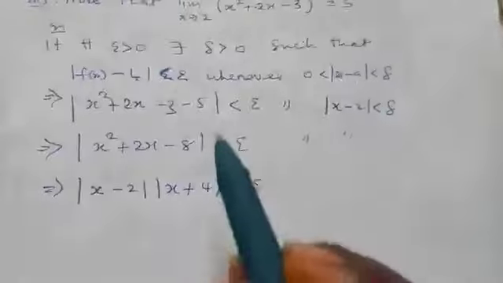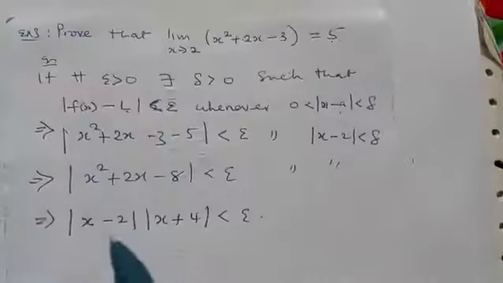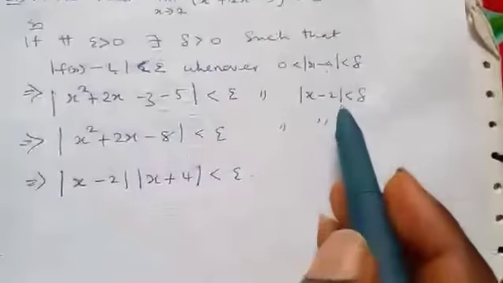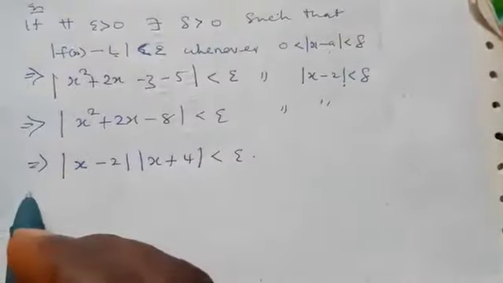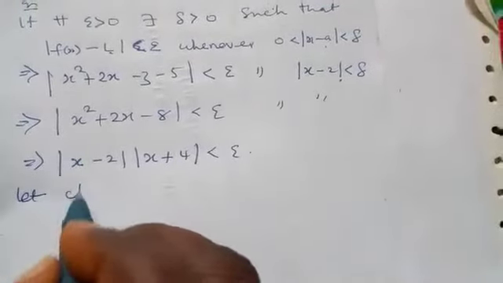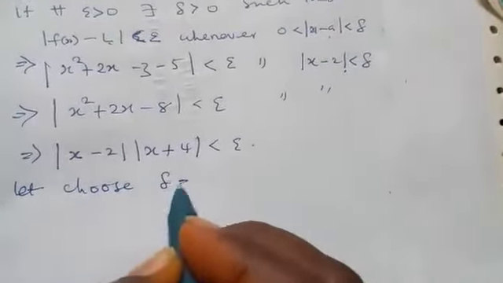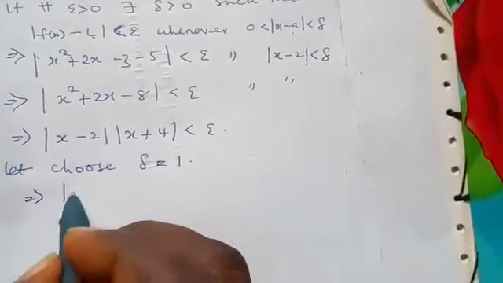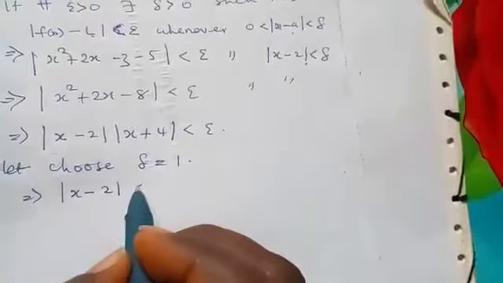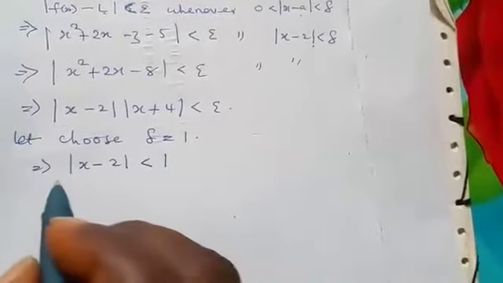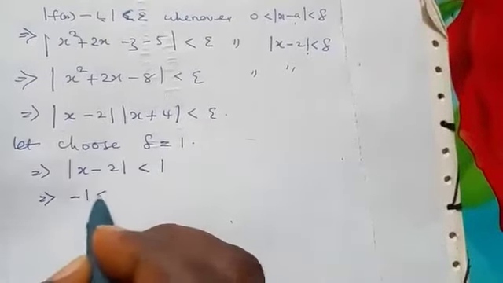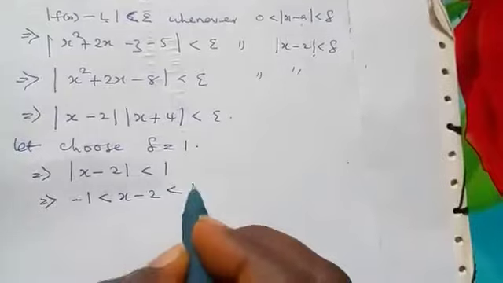Now this case is different from the linear case. So we are having two cases here now, this and this. We know that this one will represent delta. Now let's start from this one. So what we want to do is, you start by saying let's choose delta to be equal to 1. So we assume that delta is equal to 1. So we are now coming to this. So if we choose delta to be equal to 1, this will imply that the absolute value of s minus 2 is less than 1. And whenever this occurs, by the inequality that we have treated before, this means minus 1 is less than this, is less than 1.